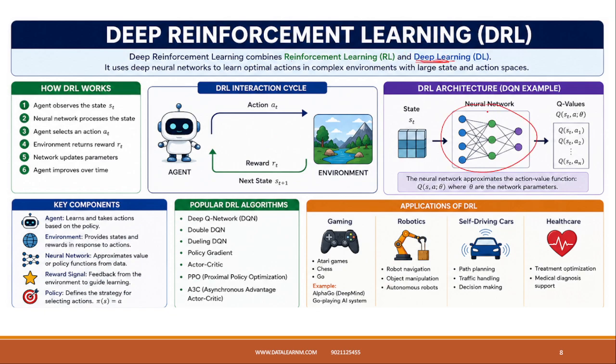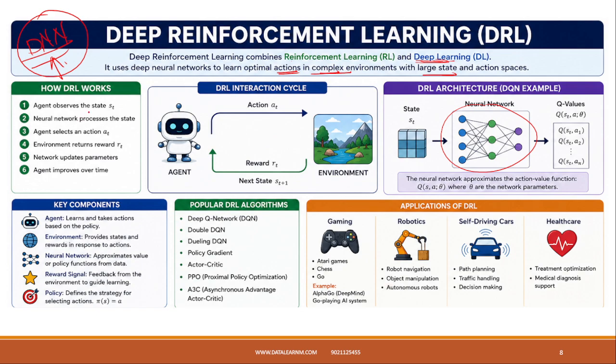Right now we do not have an idea about neural networks. People sometimes ask what a DNN is. It is just a deep neural network, a combination of reinforcement learning plus deep learning, which learns the optimal actions in a complex environment with large state and action spaces.